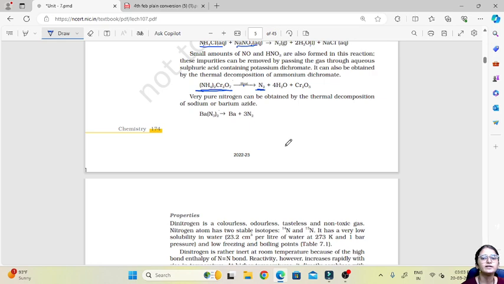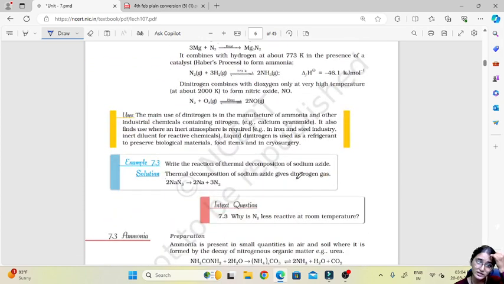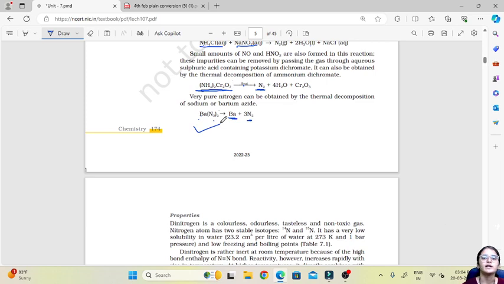Then a very important method to obtain pure nitrogen is thermal decomposition of sodium or barium azide. This is the example of barium azide, which is decomposed to get barium and nitrogen gas. We can take sodium azide also. See, this is the reaction of sodium azide: 2NaN3 gives 2Na plus 3N2, and this is barium azide.